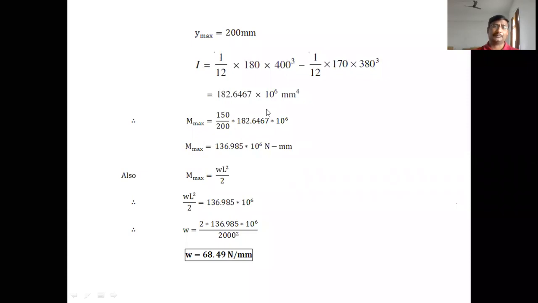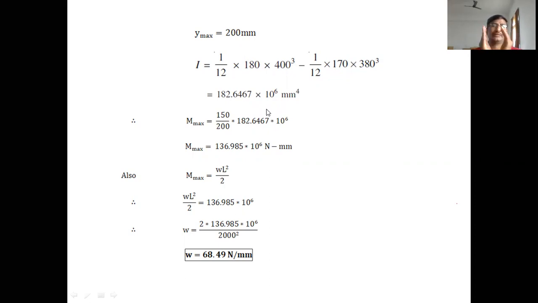Yes, students, whatever the problem, whatever the section, you should know the moment of inertia value, the Y maximum value, and the maximum bending moment equation for the given beam and load, and the bending equation. Sigma by Y equal to M by I equal to E by R is the bending equation.